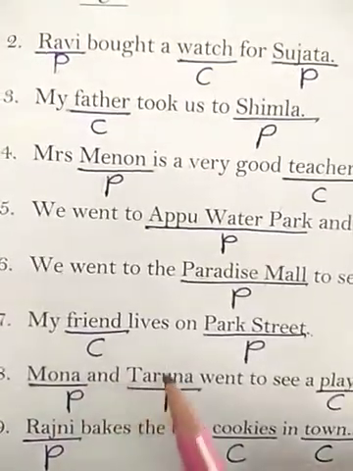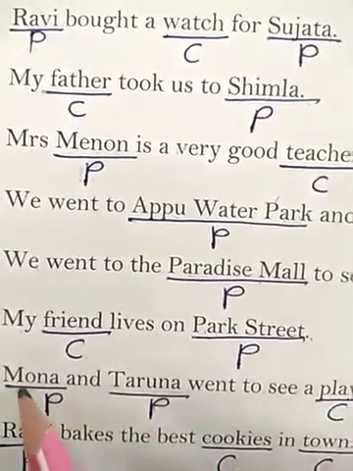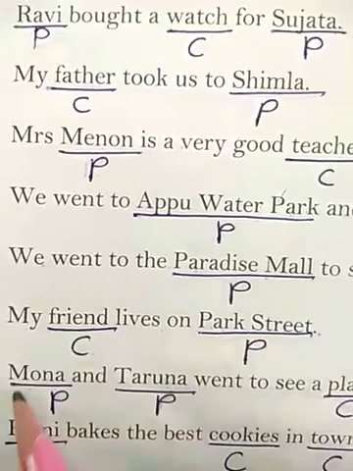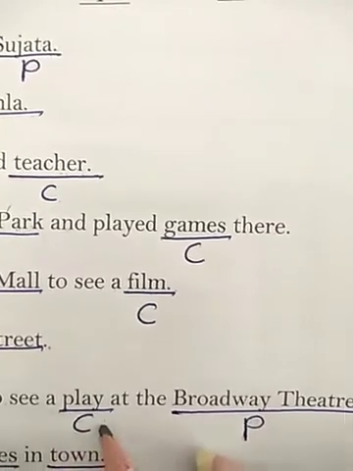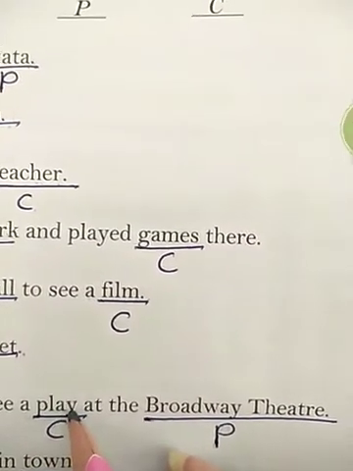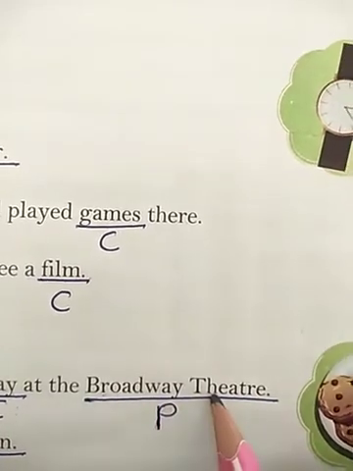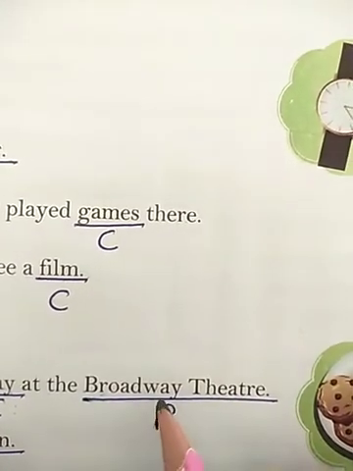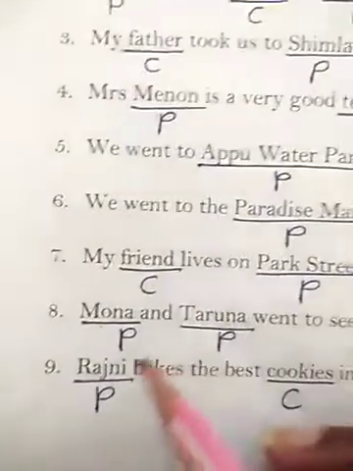So Mona and Taruna are the names given to the persons. So these are proper nouns. Underline it and write P. Play, again it's a common noun, so underline it and write C because it's a general name given to the activity. Broadway Theatre, it's a specific name given to the particular place, so it's a proper noun. Write P and underline it.